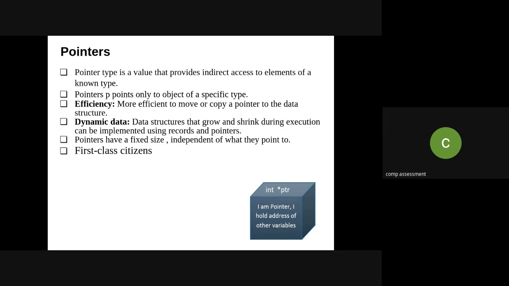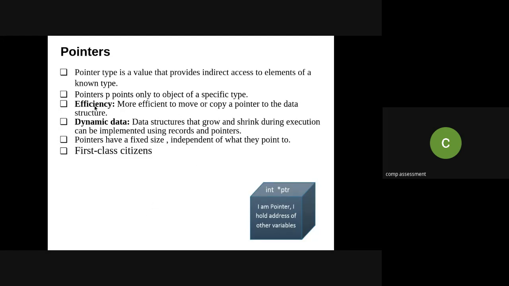So whenever you are declaring any pointer variable, depending on the type of that particular pointer variable, it will point to a specific type of data. So when I'm saying integer pointer p, it will point to the memory location which is holding integer data type. If I'm saying float, it will give me indirect access to the element of floating type. So that is, pointer p points only to the object of a specific type.